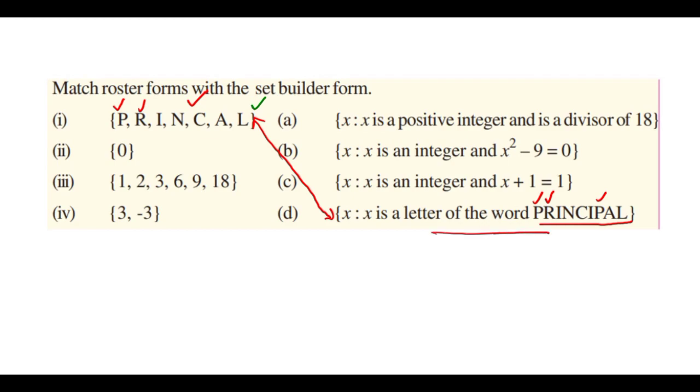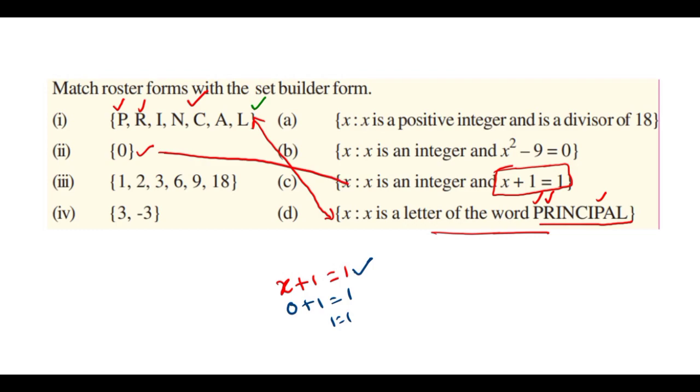Got it? Just 0 is given, and we can match this with this one, because x plus 1 equals 1 is given. So what is the value of x? In place of x, if you take 0 plus 1, that is equal to 1, correct? Then 1 equals 1, and both are equal. That means the value of x here is 0. So you can match both.